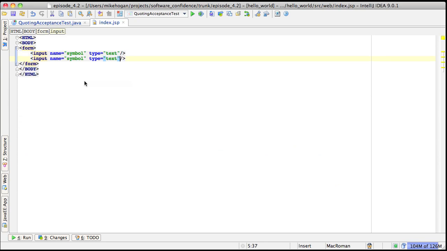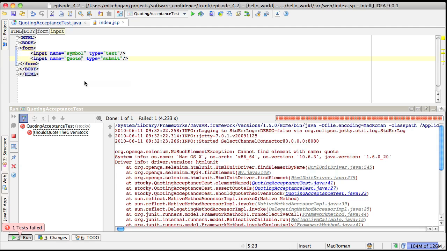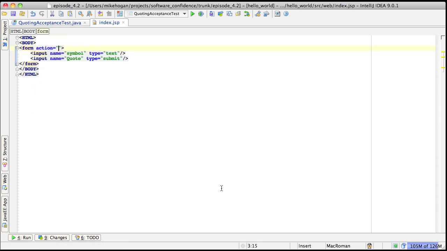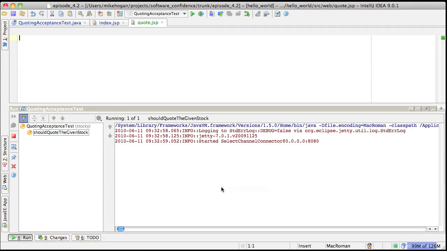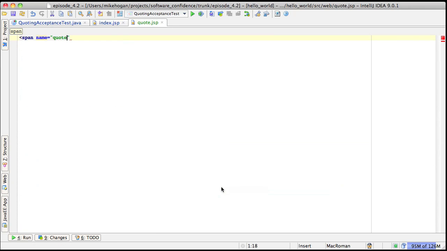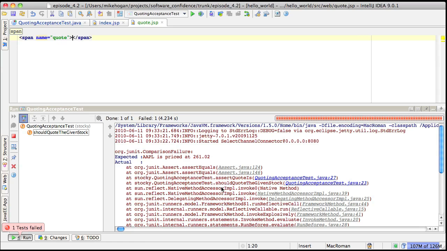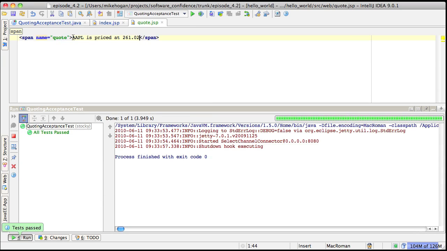So I'll add a submit element, a button called quote, and try again. This is confusing. Why is it looking for an element called quote? Going back in the stack trace a little tells me that it's now trying to assert the result of the quote, which means I need some place to submit the form to. I'm just going to magic up a quote.jsp to do that for me and try again. Still no quote element. Add one and try again. This time the contents of the quote element is wrong, so I'll paste in the expected contents and see what happens. Surprise, surprise, we're green.